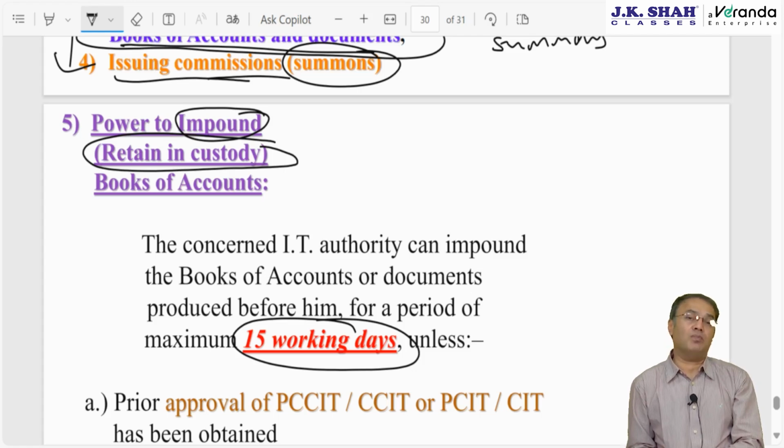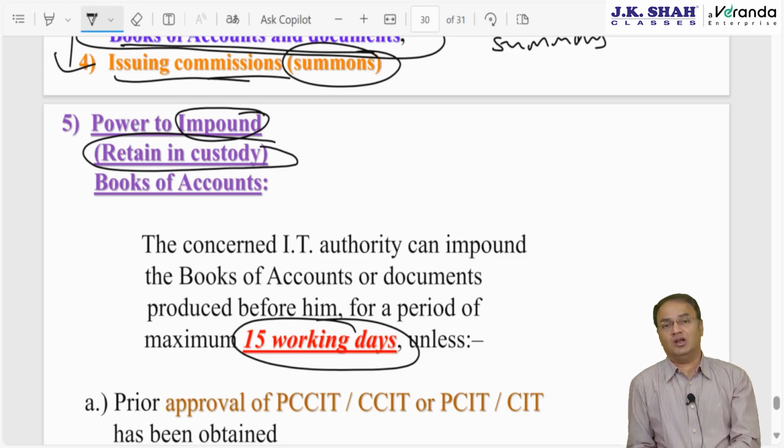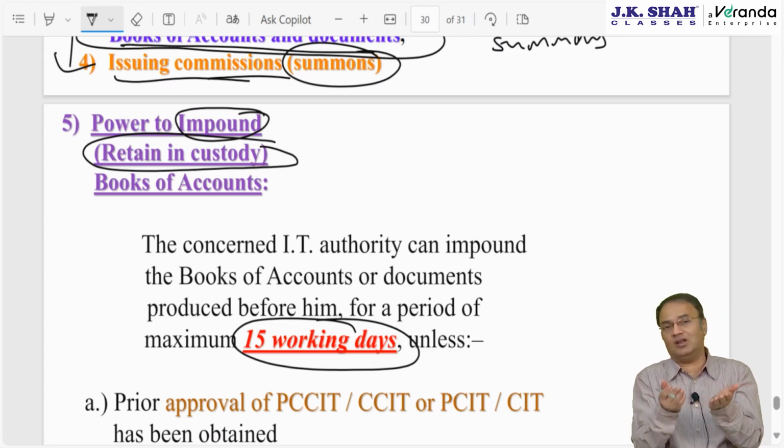Okay, we are talking about impounding of original books of account and documents, not photocopies. A photocopy can be retained for a lifetime, or a soft copy can also be retained for a lifetime, because a soft copy can be duplicated and multiplied. The question of returning it does not arise. Original is what we are talking about. Generally, these people don't keep the originals. They always ask you to come along with the original and a photocopy. The original and photocopy will be matched with each other. Originals are returned instantly.